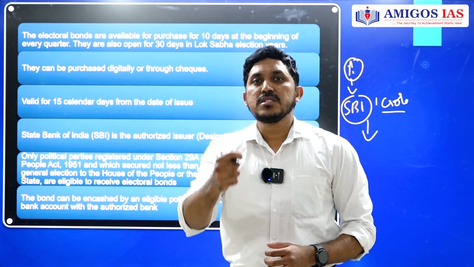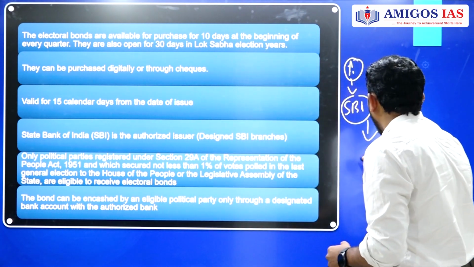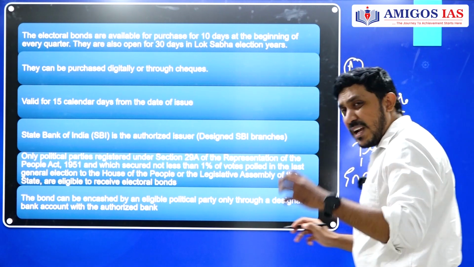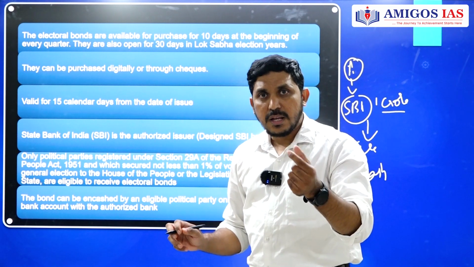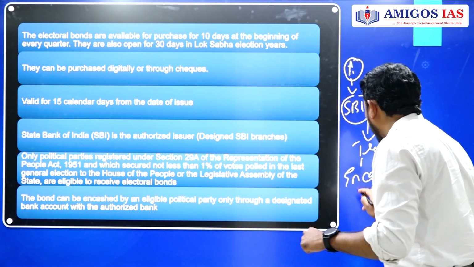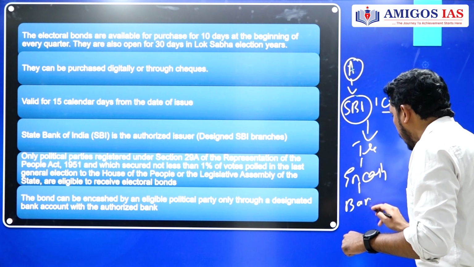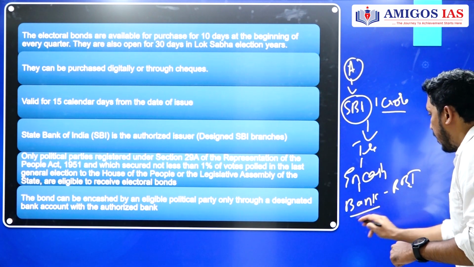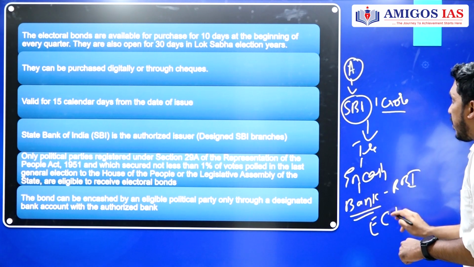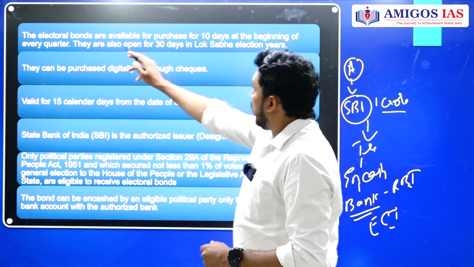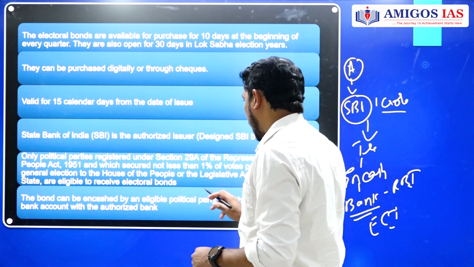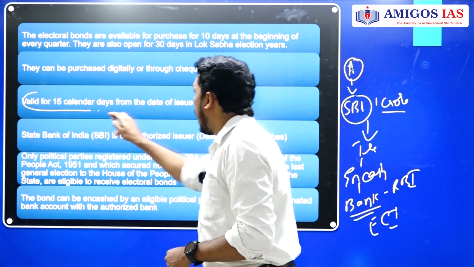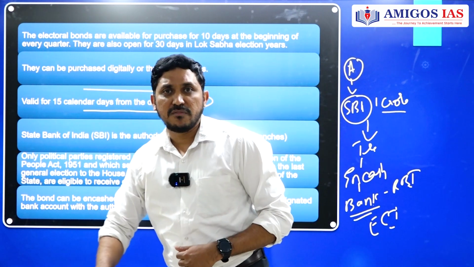Now, how much time is there for that treasurer to encash that particular bond? They will be encashing that bond in the bank, which is under supervision of the RBI, and information regarding that bank is provided to the Election Commission of India. The bonds have 15 days given for encashing. How many days are these bonds valid?